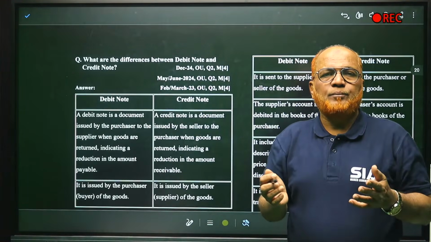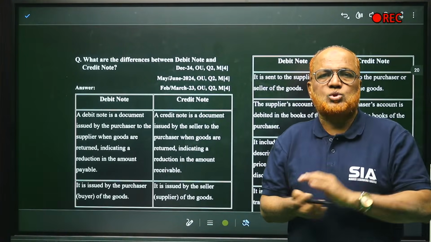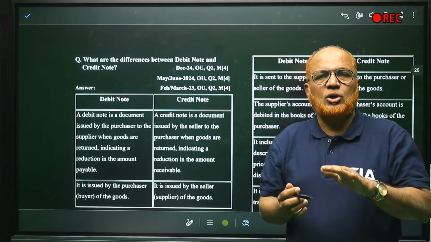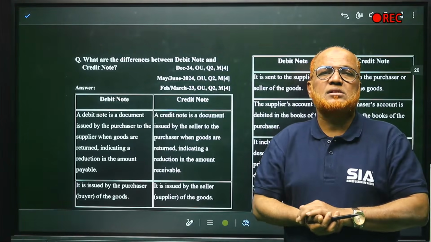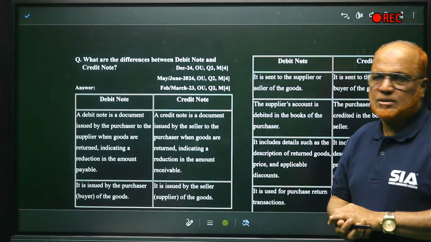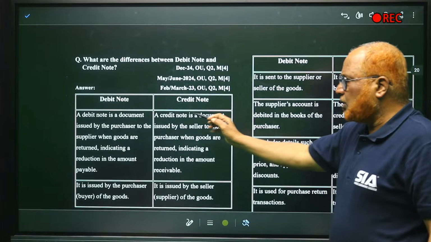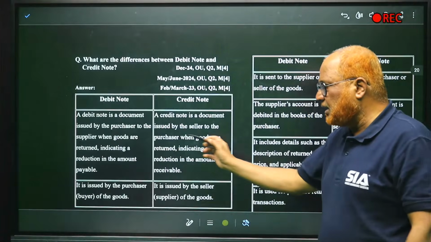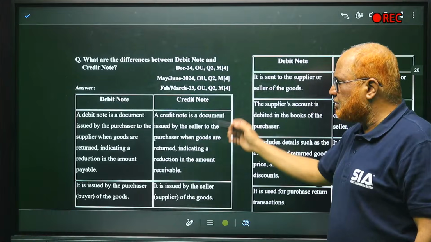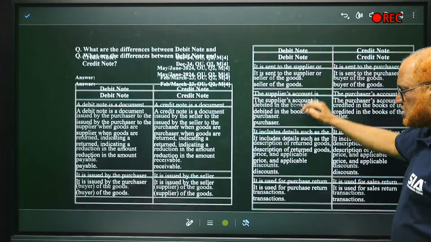So what will happen? The balance due will get reduced. The amount due from the customer will get reduced by making this credit note, right? So here, a debit note is a document issued by the purchaser to the supplier when the goods are returned, indicating reduction in the amount payable. Similarly, all these are the differences.